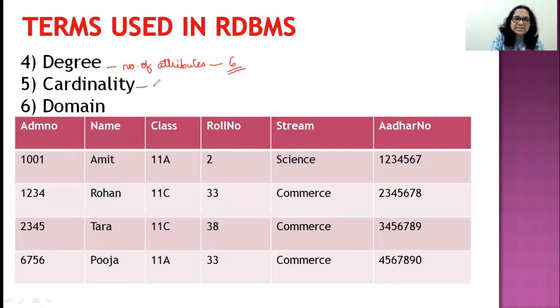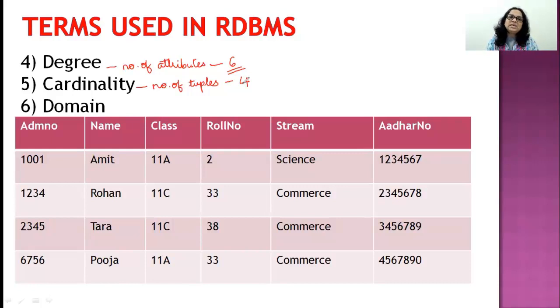Coming to cardinality. Cardinality stands for number of tuples. That is number of rows. How many rows do you see here? 4, not 5, children. The heading is not counted as a row of data. The row of data stands for a tuple. How many rows do you see here? 4. So the cardinality of this particular relation is 4. So what is degree? Degree is nothing but you count how many attributes or how many columns are there. That becomes your degree. In cardinality, count how many rows of data you have. That becomes your cardinality.